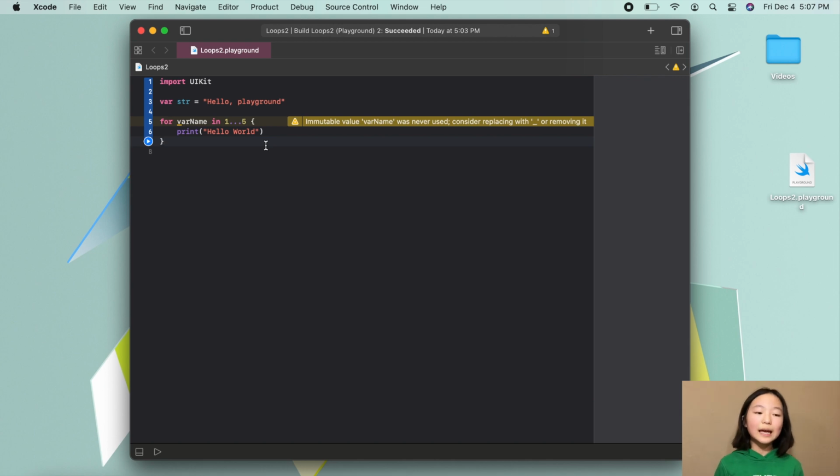Here's the answer. Each time that our computer runs this loop, after the first time, it's going to increase our variable by 1. So if variable name was 1, then it would become 2, and the next time it would become 3, and so on. When our variable increases above our last number, then the computer will stop running the loop. So in our case, our loop should be running 5 times.